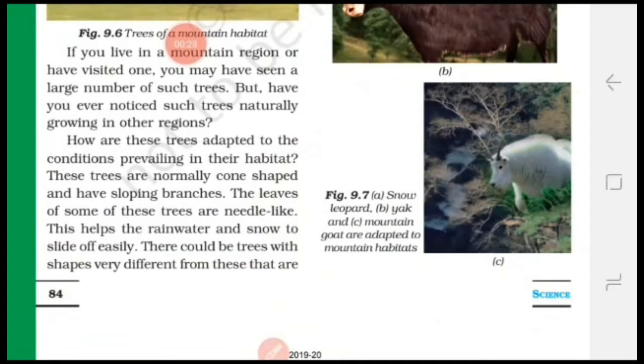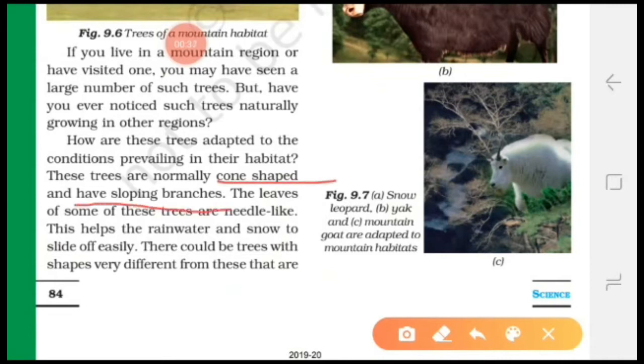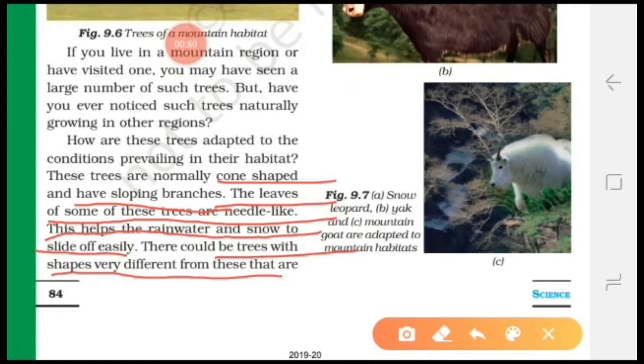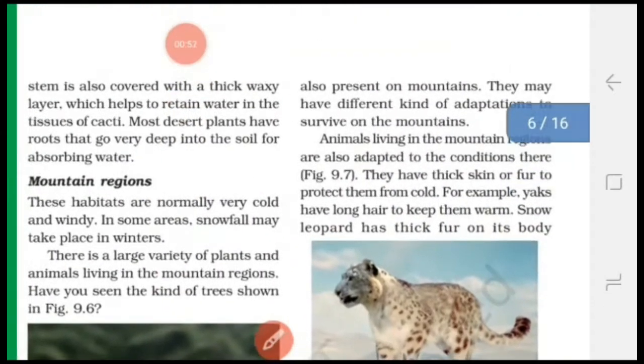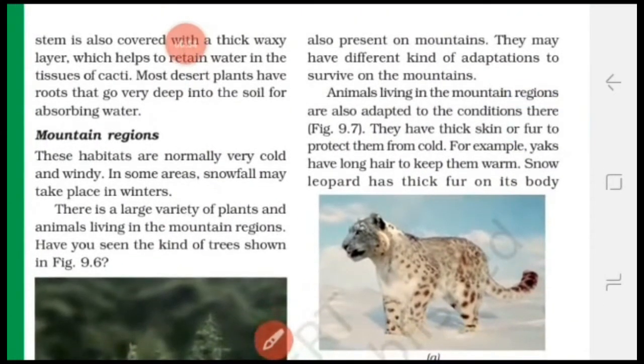How they are adapted, what special features are present in their body, let us study about it. These trees are normally cone shaped and have sloping branches. The leaves of some of these trees are needle like. This helps the rainwater and snow to slide off easily. There could be trees with a shape very different from these that are also present on mountains. They may have different kinds of adaptation to survive on the mountains.